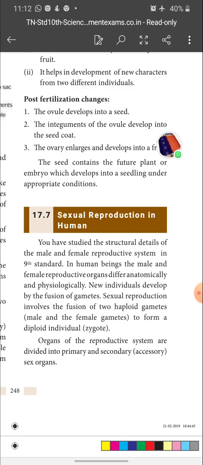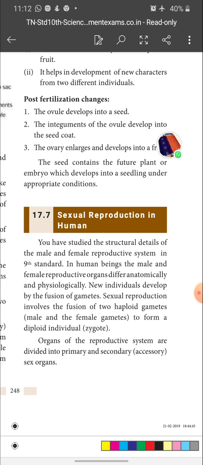Okay, so as per this, the male reproductive organ is the testis, a pair of testes which is located inside the scrotum, that is outside the abdominal region. And in the female, the sexual organ is called the ovary. It is also a pair. It is located in the lower abdomen of the female. And various accessory organs are also present in both the male and female reproductive systems, which help in the transportation, production and nutrition of the gametes.